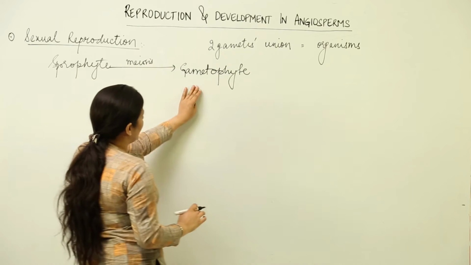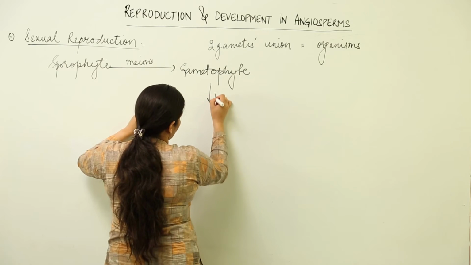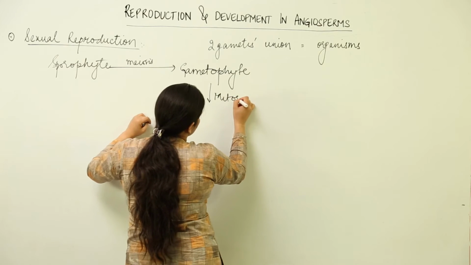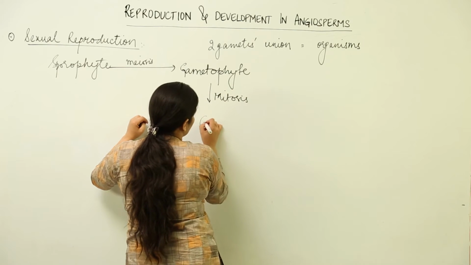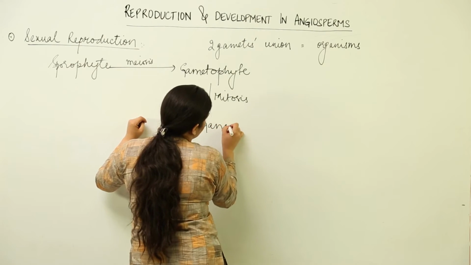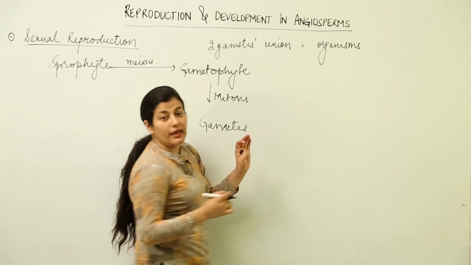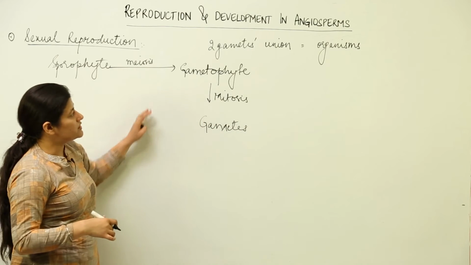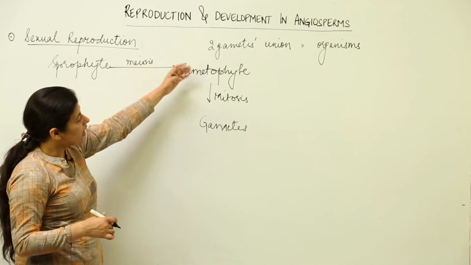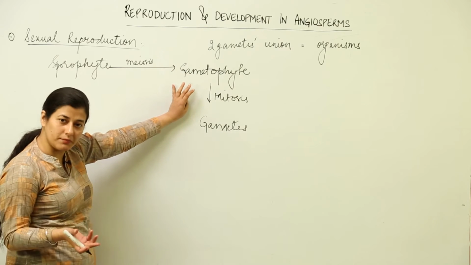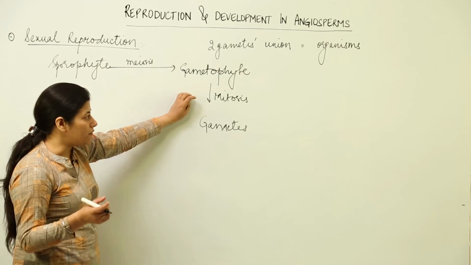Inside this gametophyte, there is mitosis and the formation of gametes takes place. If it is the male gamete, it takes place within the male gametophyte, and if it is the female gamete, it takes place inside the female gametophyte.